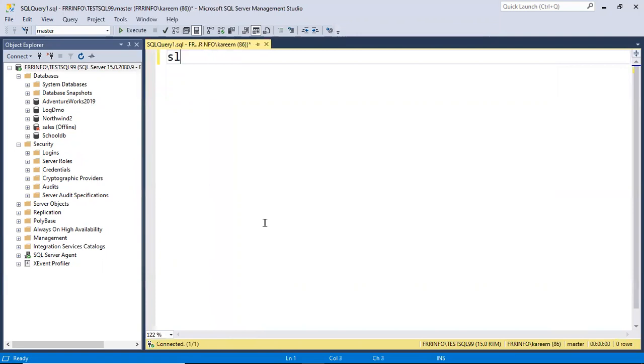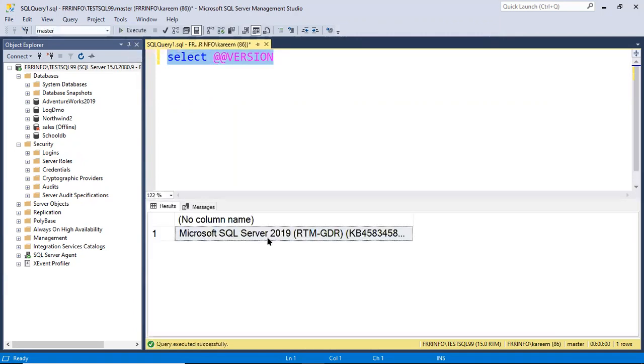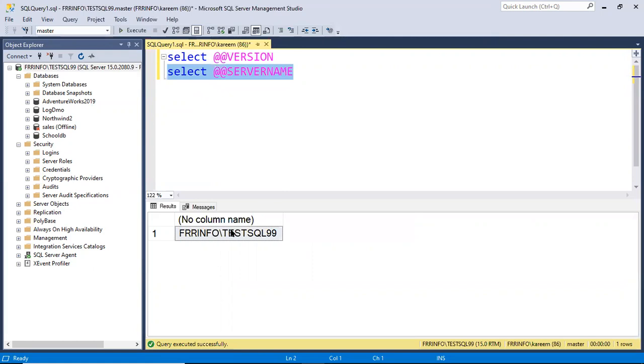Check here, if I say select @@version, I'm checking the version. Always remember, after typing the command, select the command and execute. It shows we are working right now on the 2019 version. Simple commands like this, one or two lines, we can remember.